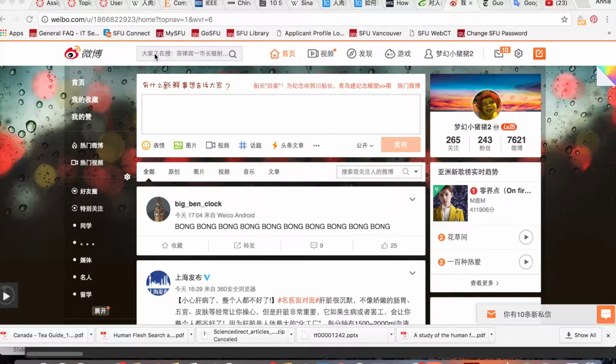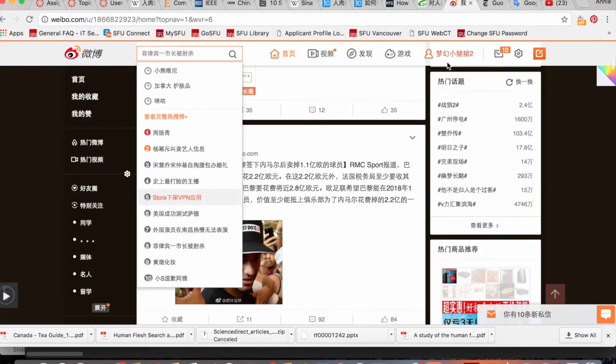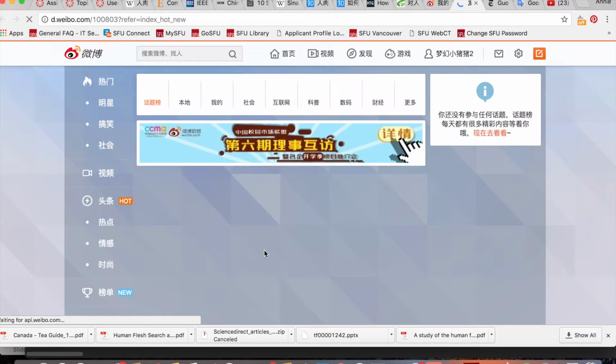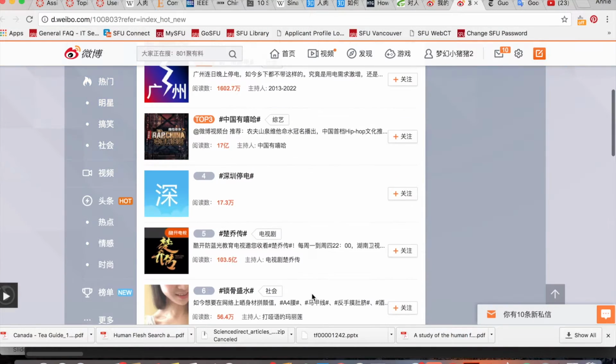By simply clicking the search bar, you will be able to see what exactly is trending on Weibo. Also, there is a list of popular tags. By clicking that, you will be able to see what are the most popular tags on Weibo right now. So this is within an hour, and this is within 24 hours. Take this as an example.